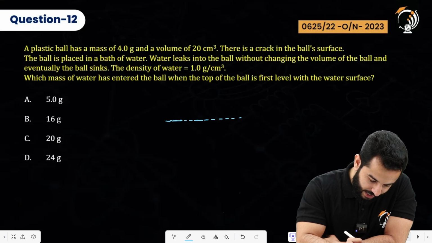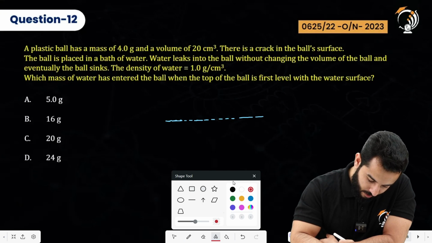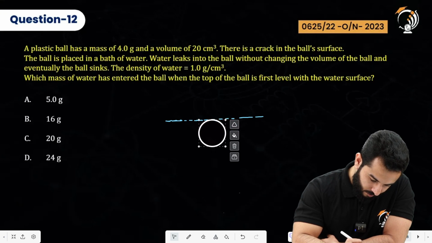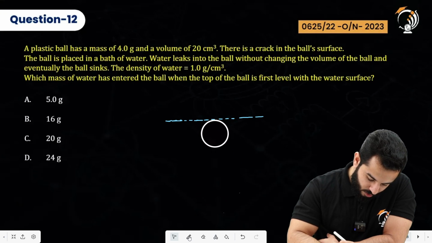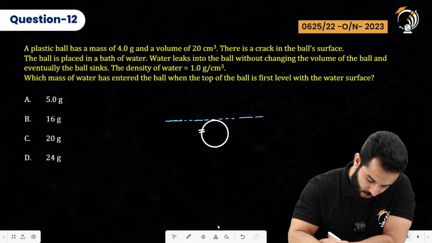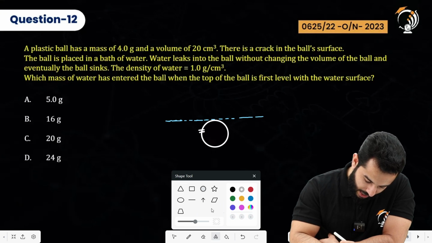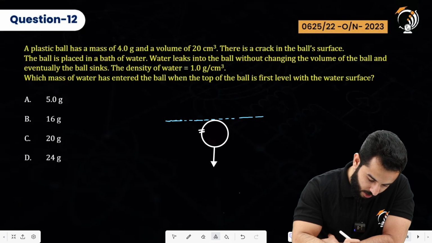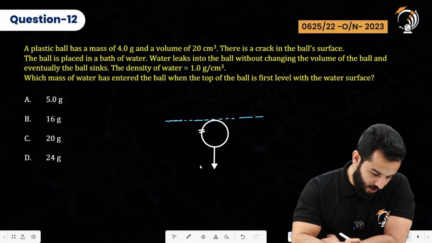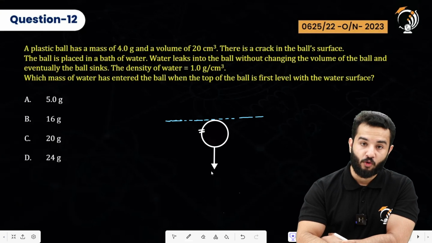and after getting a small crack over here, this water starts to fill up. After the water starts to fill up, the mass of this ball was first 4 grams.